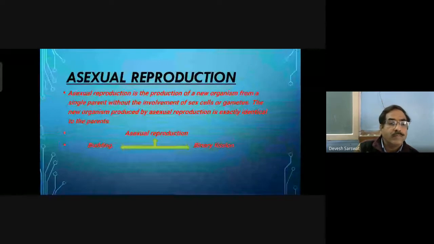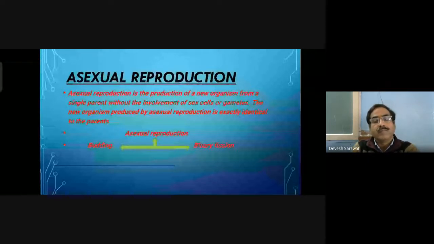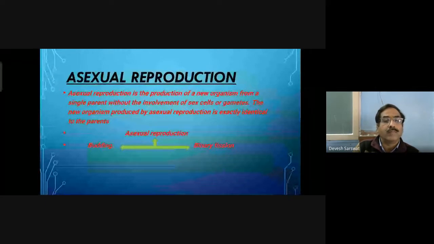Asexual reproduction is the production of a new individual from a single parent without the involvement of sex cells or gametes. The new organism produced by asexual reproduction is exactly identical to the parent. Asexual reproduction is of two types: budding and binary fission.